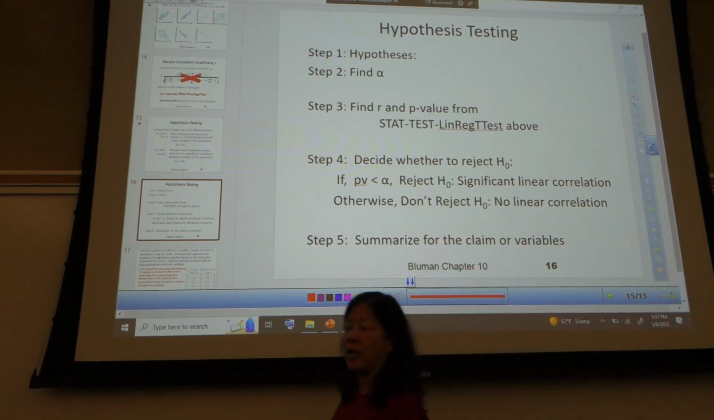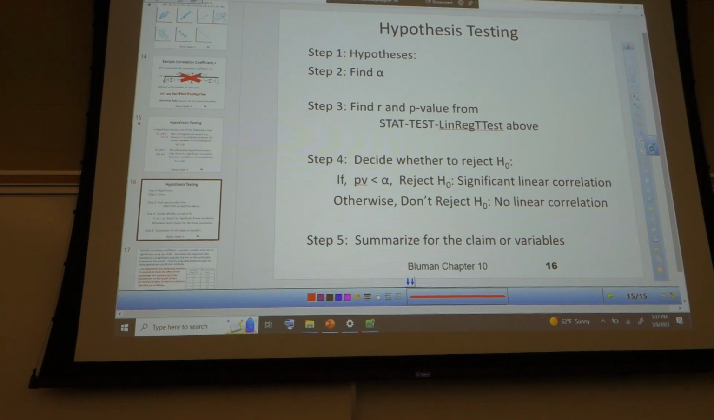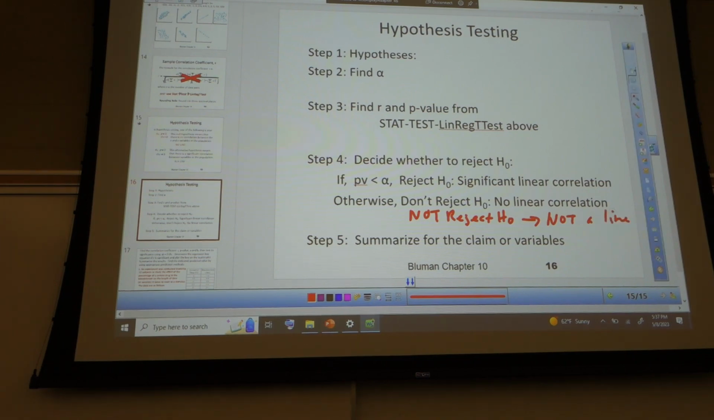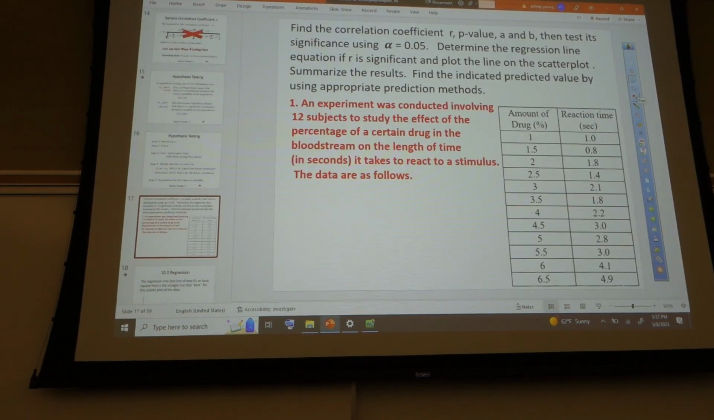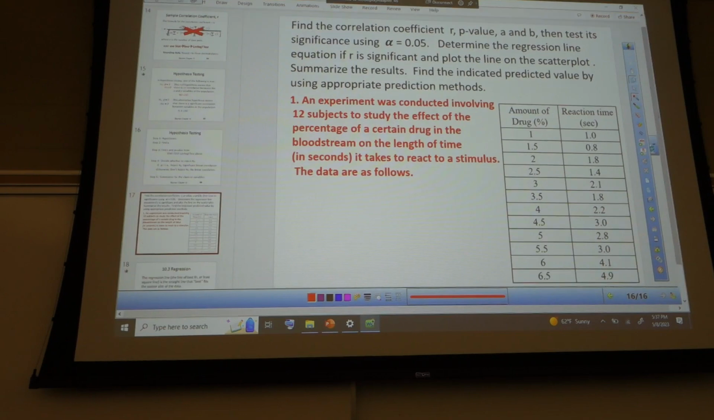I find that helpful myself. So if we do not reject H0, that means it's not a line. I'm getting nods, that's helpful. All right, let's take a look. So here's the very first one.